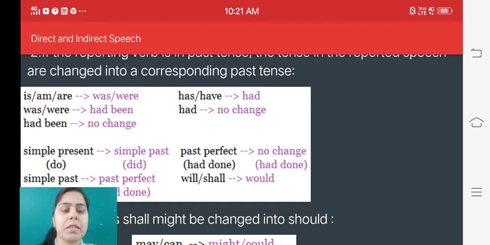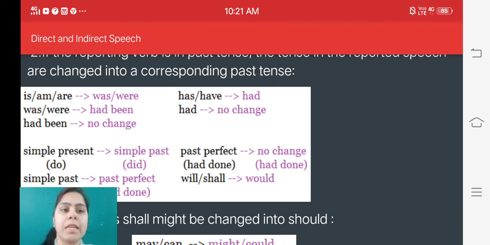Past perfect, if we get it in direct speech, has no change. So if we get, suppose, had done in the direct speech, it will remain as it is, had done, in indirect speech also.